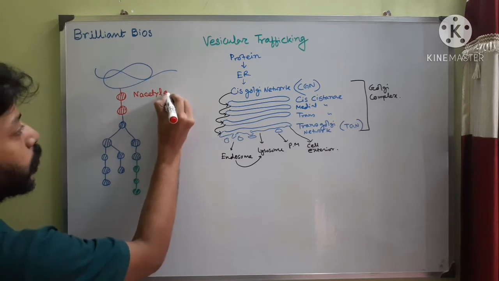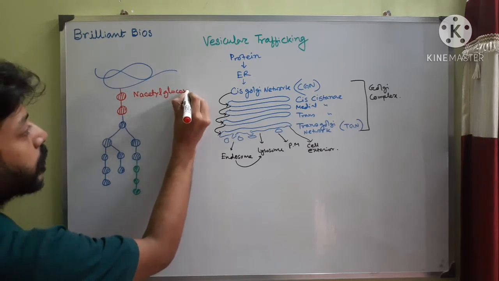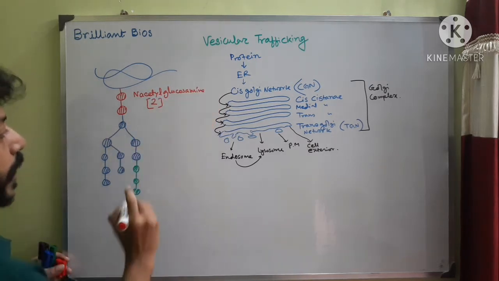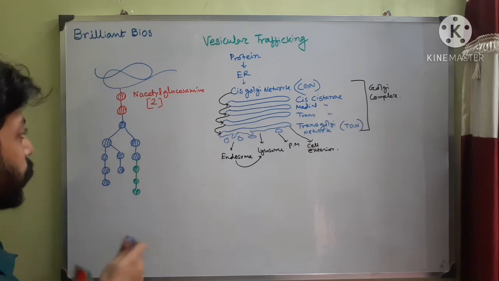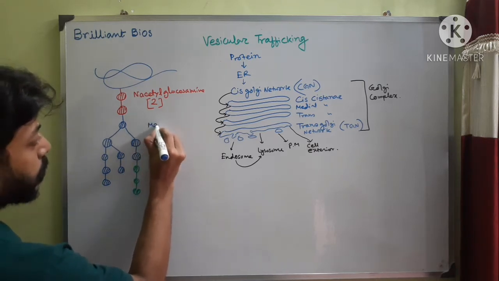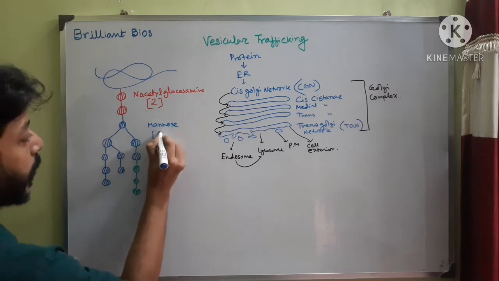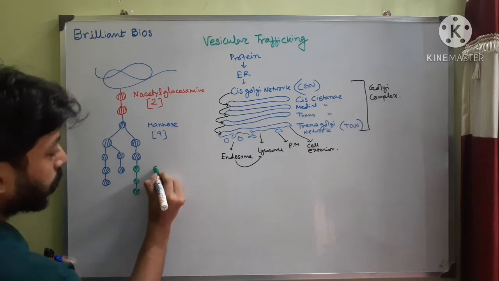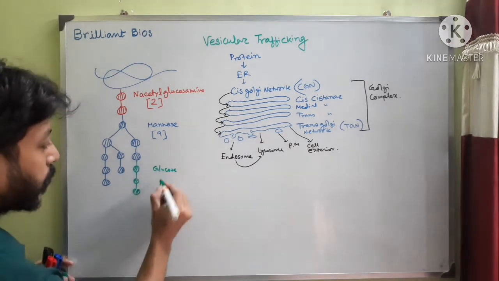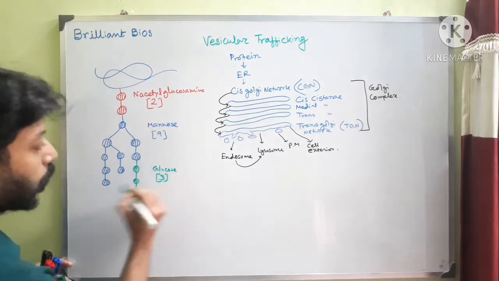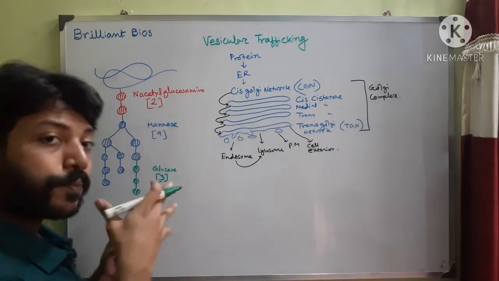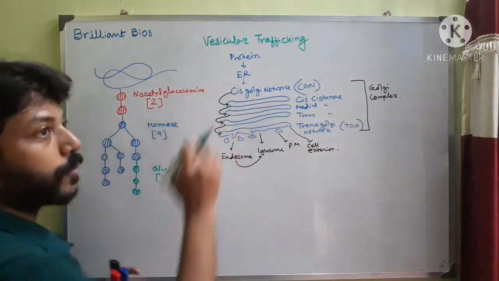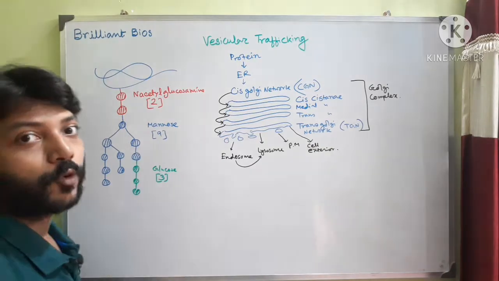This is a sugar molecule present in the number of 2 at first, then mannose present in the number of 9, and then glucose present in the number of 3. So this is the complete structure of the oligosaccharide that is present in the endoplasmic reticulum when the protein is properly folded.